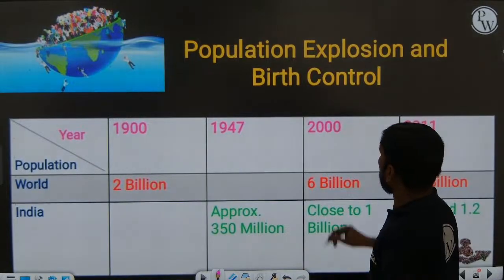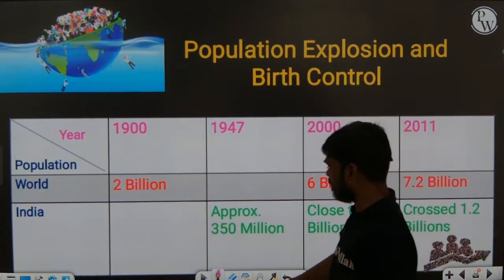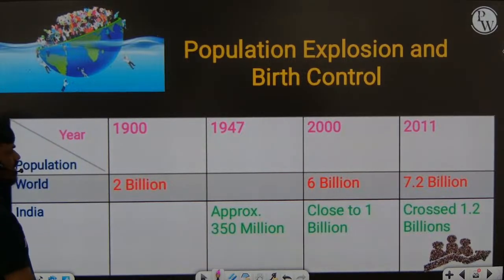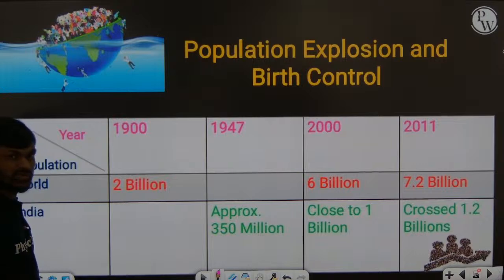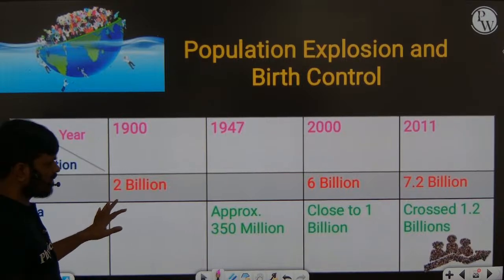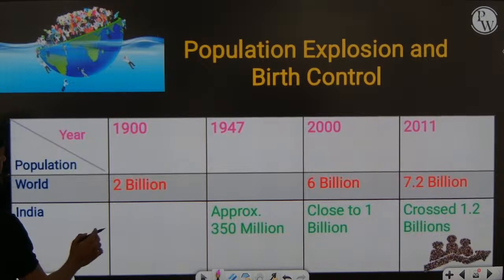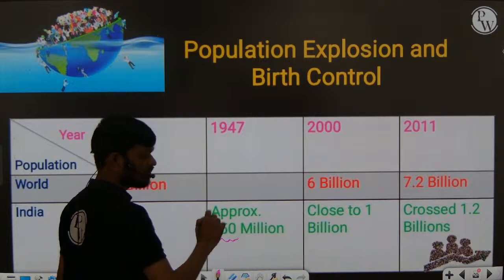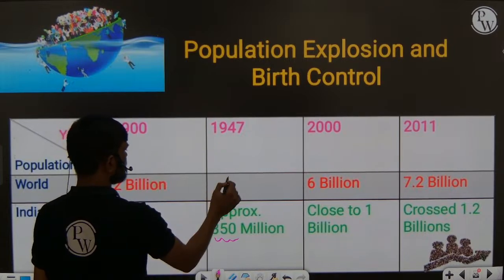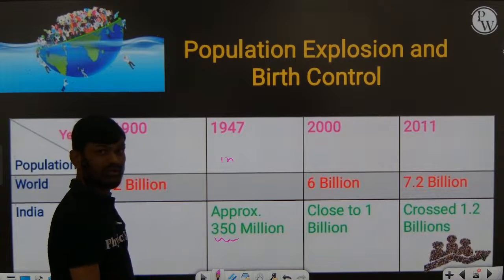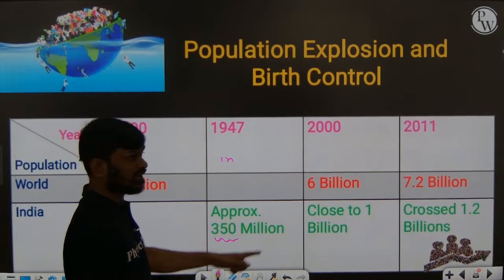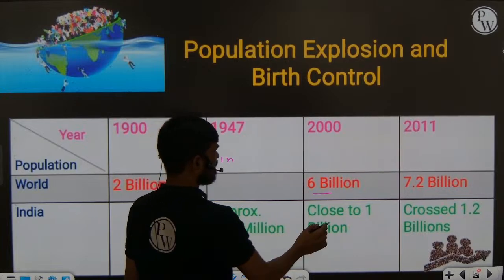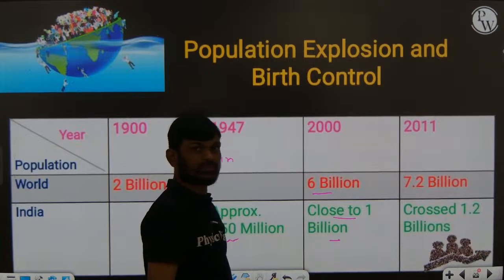Right? So, population explosion and birth control. Now you can see the population in the year 1900 was 2 billion around the world. This data is very, very important. In India, the data is not given, but approximately 350 million population at the time of independence, 1947. In 2000, the world population was 6 billion. In India, it is close to 1 billion.